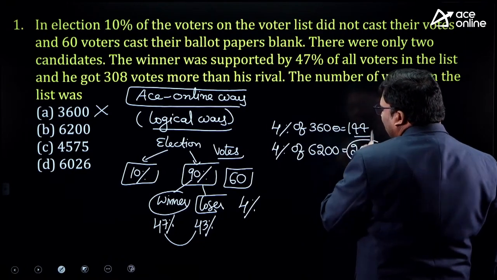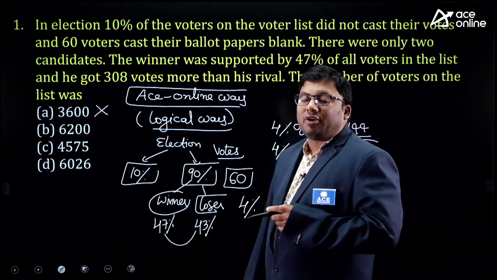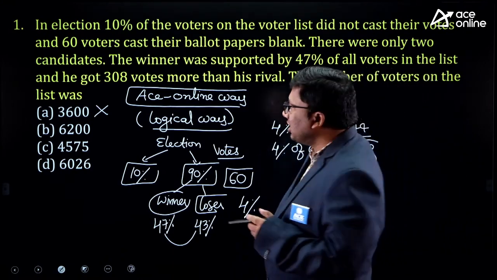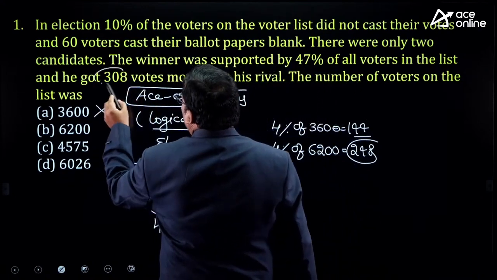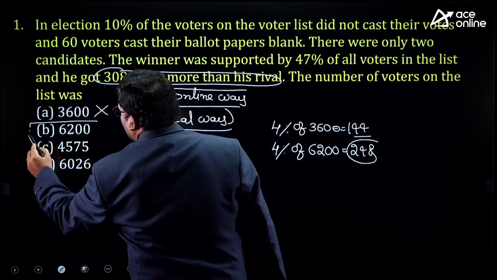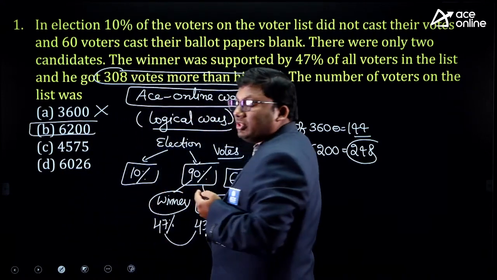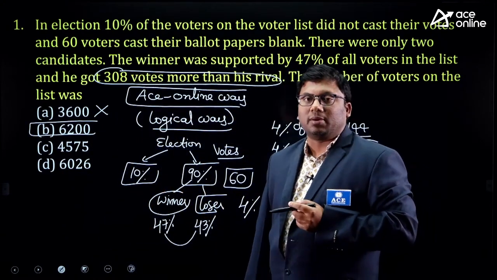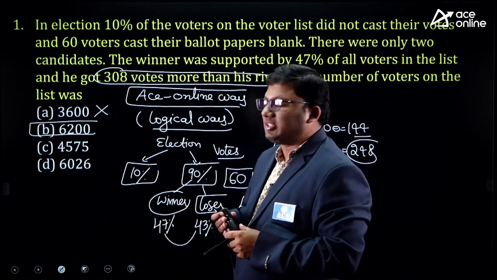4% of 6,200 is 248. 248 plus 60 votes went for blank. 248 plus 60 is how much? 308 votes. No need of using any x and y. Just by looking at the question, you can tell the answer as 6200. Again, I am repeating for the second time.